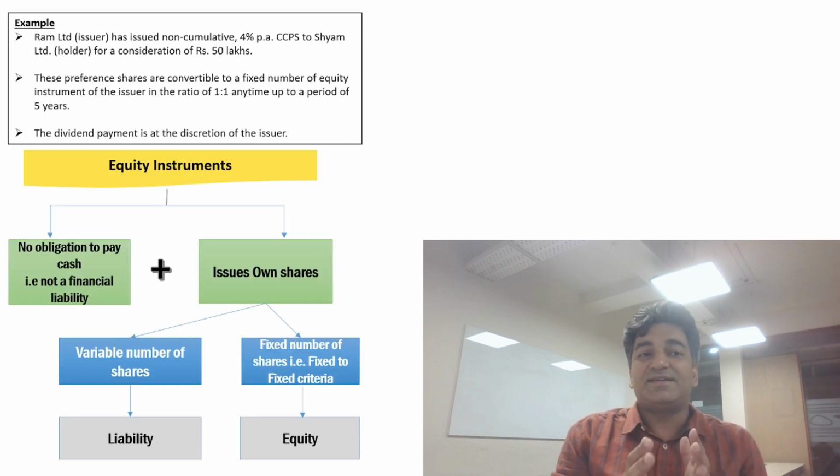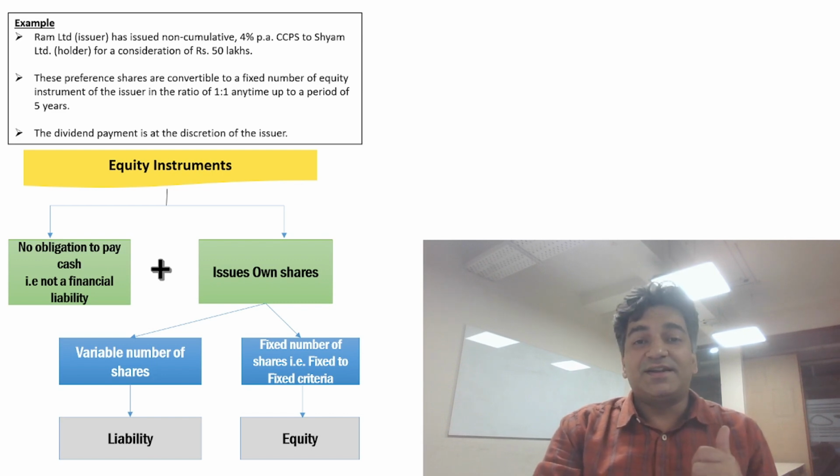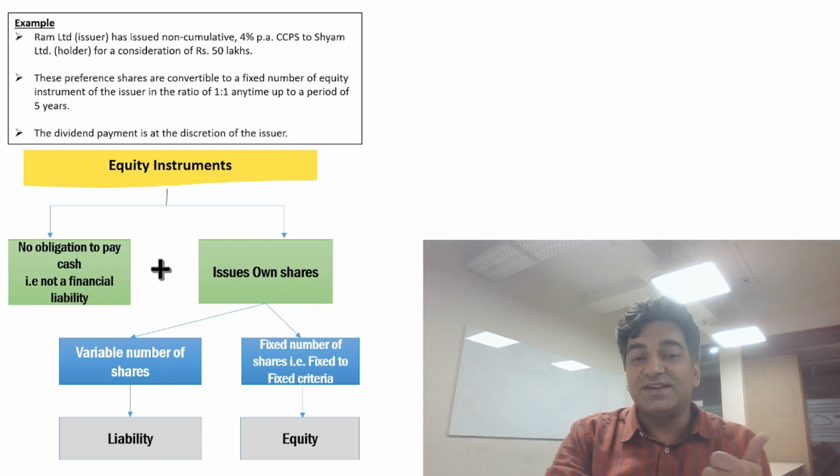Friends, whether these CCPS are an equity instrument or a financial liability, we will try to understand with the help of a flow chart. Ind AS 32 defines what are financial instruments: what are financial assets, what are financial liabilities, and what are equity instruments.